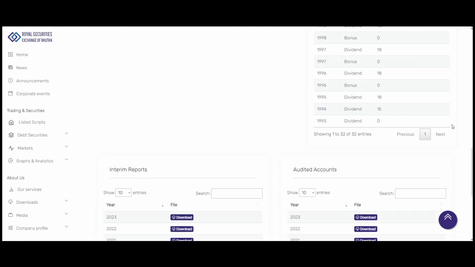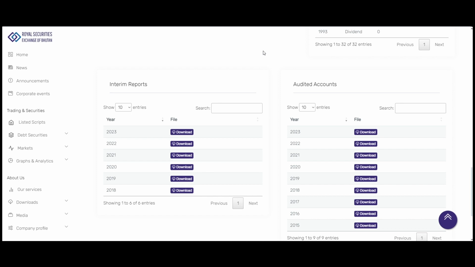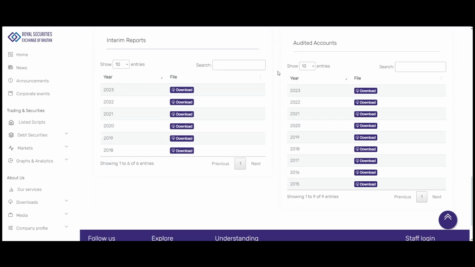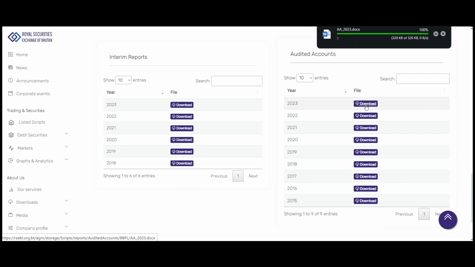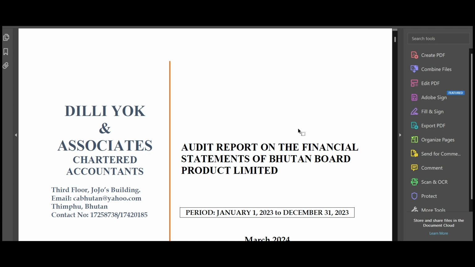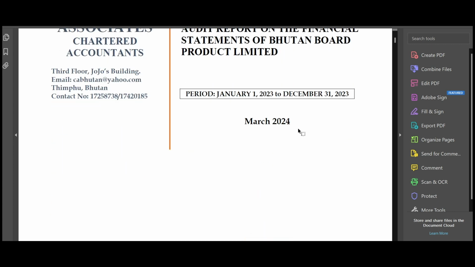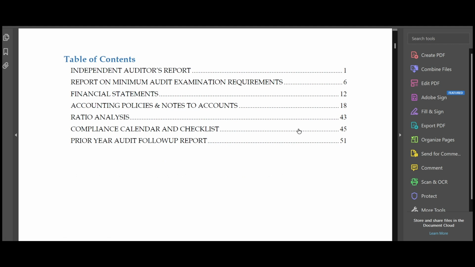All right, so if you go lower, we also have this, interim and audited reports. So what is this for, at least in terms of an interested shareholder? What would this kind of information provide for them? So if you just click on one of the reports, let's take an example of the audited report that we have here. Now you can see all the details of the audited accounts for this listed script that we have.